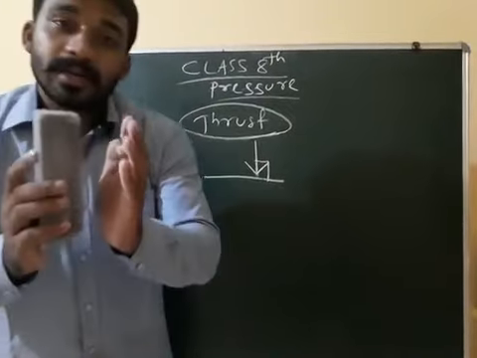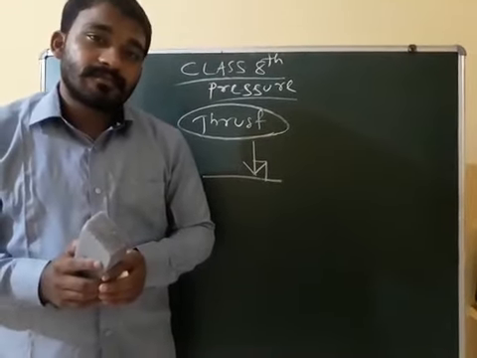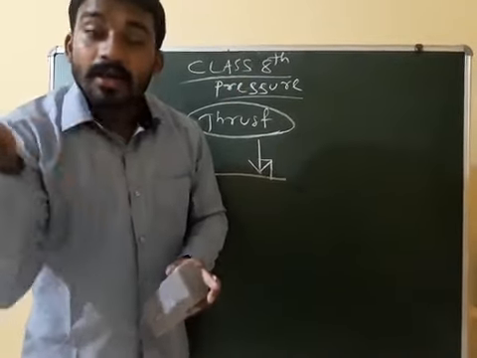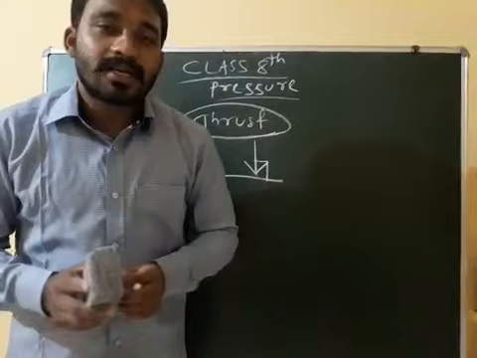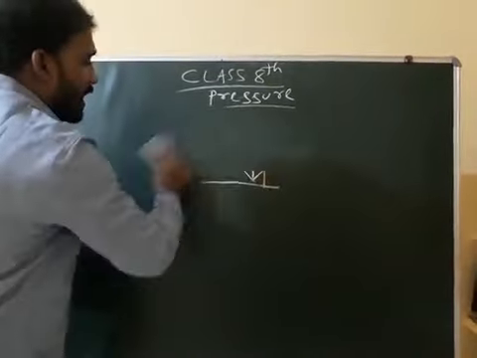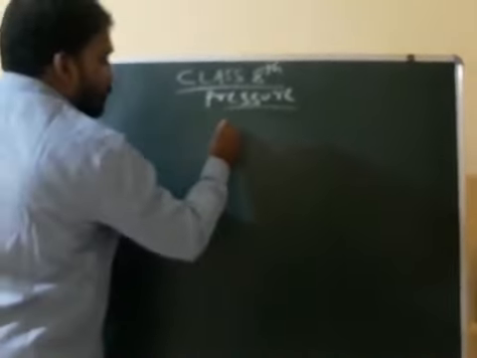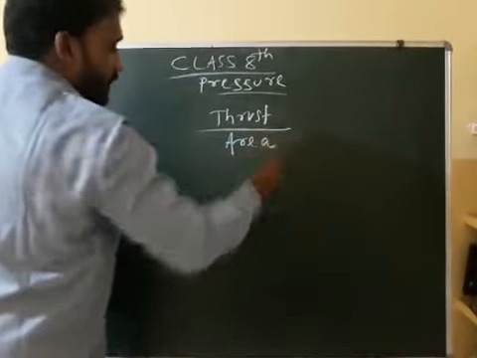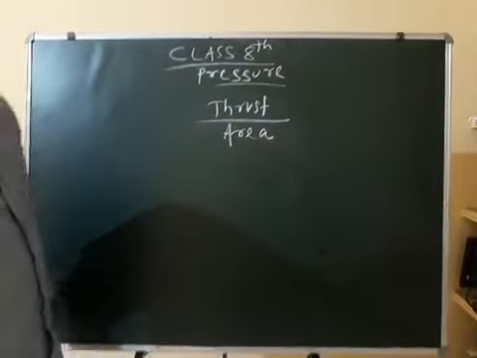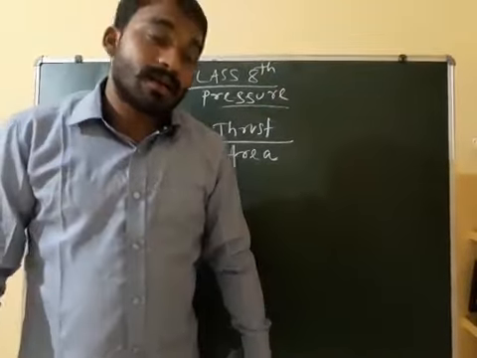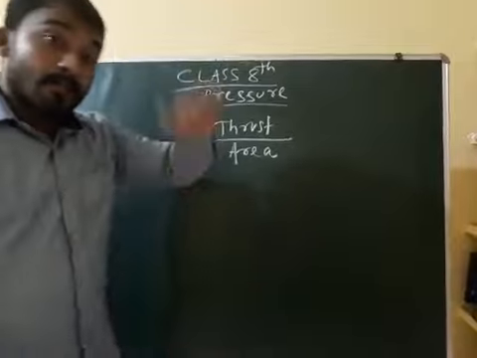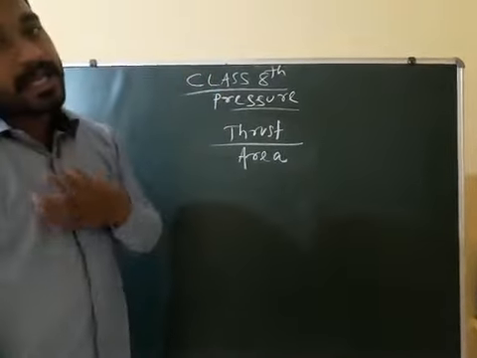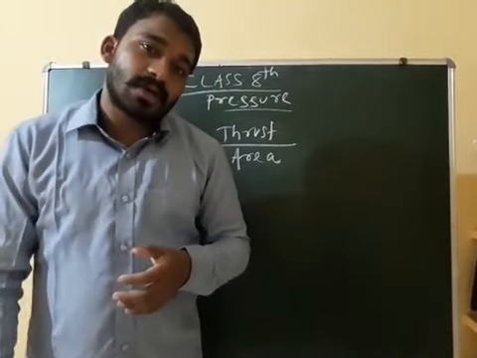Let me tell you what is pressure. The thrust per unit area is called pressure. So pressure is the thrust per unit area. The force per unit area also you can say. Otherwise, the thrust per unit area you can say. Understood or not?